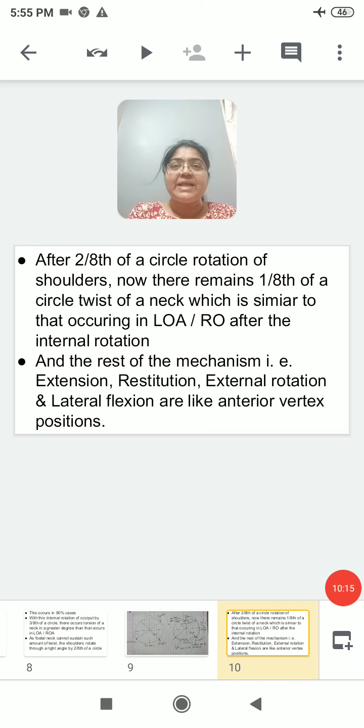These we have discussed in detail in the normal labor, so I am not going into detail again, but this sentence you cannot write in your exam. If you are asked about occipito-posterior position, you have to explain all these remaining movements, how they take place and how the fetus rotates following these movements. That you have to explain. But here I consider that you have understood these movements in the normal labor, and here these movements are similar to what you find in normal labor, so I am not repeating.